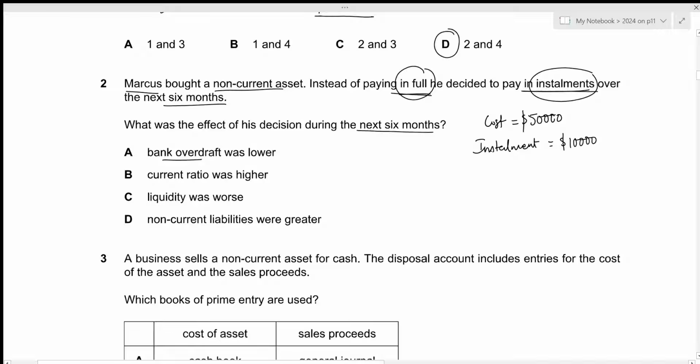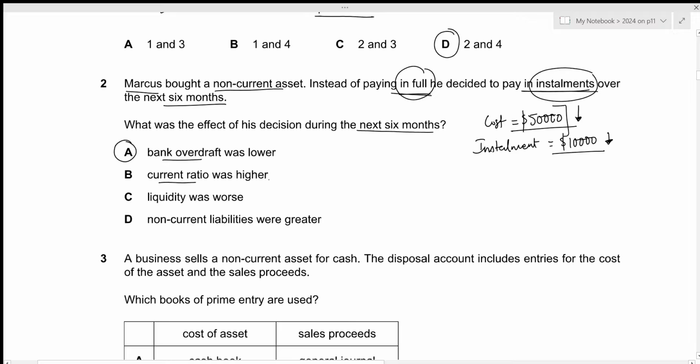So if he were to pay in full, he would have to withdraw a total amount of 50,000. So the bank balance would be lower by 50,000, which means that the bank overdraft would be higher. But since we will only be withdrawing 10,000, that is a certain amount of the total cost, the bank overdraft will be lower, because although it will reduce the bank balance, it will not reduce it by such a high amount. So in this case, the answer will be option A. Let's go over the other options as well.